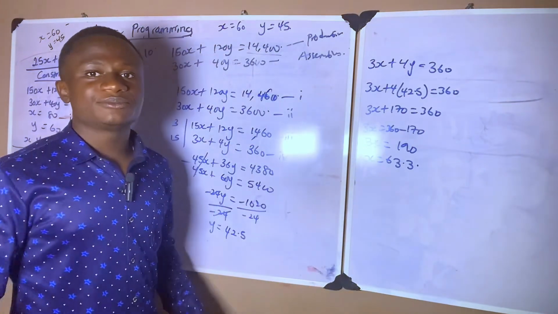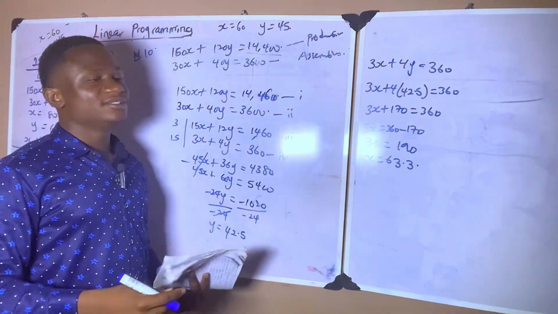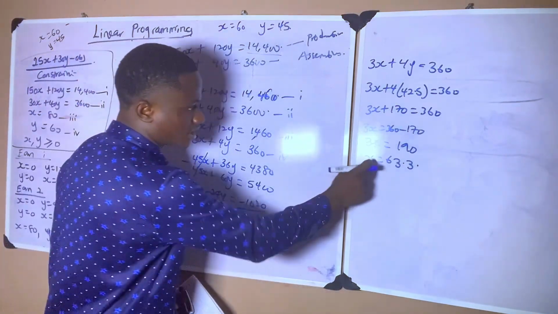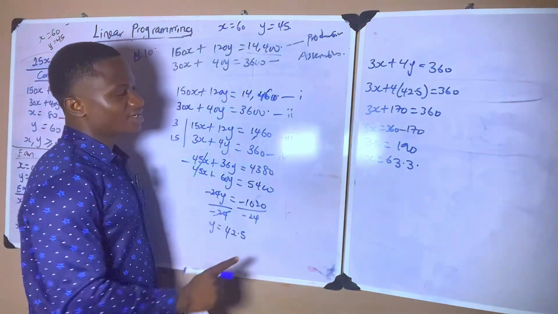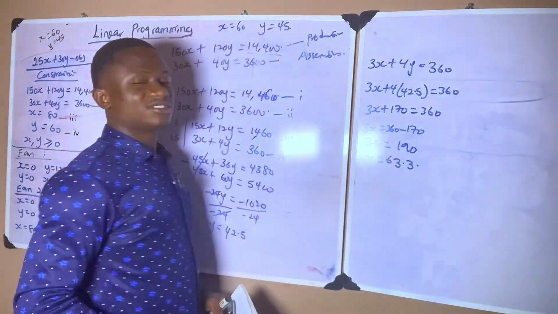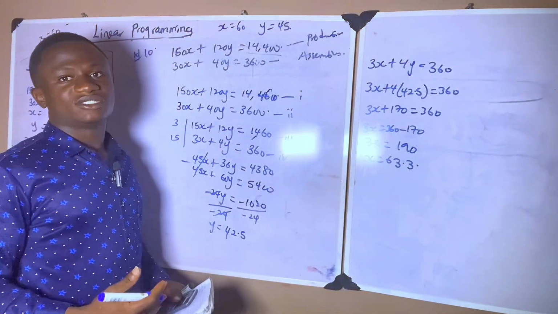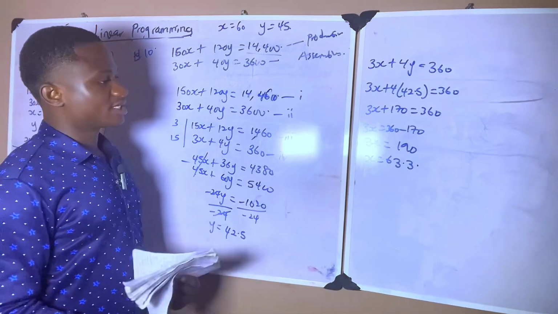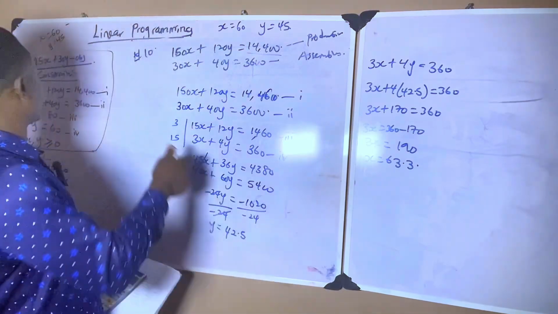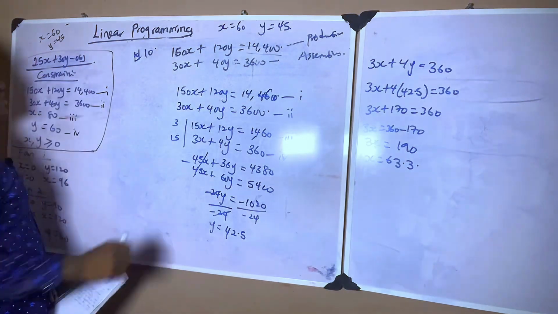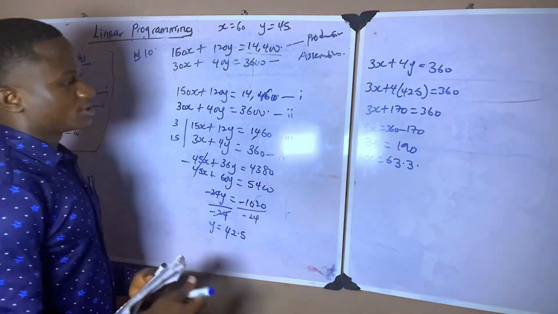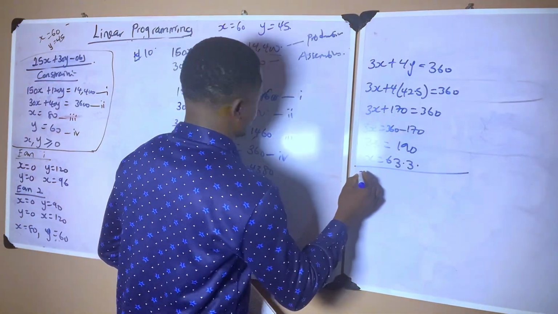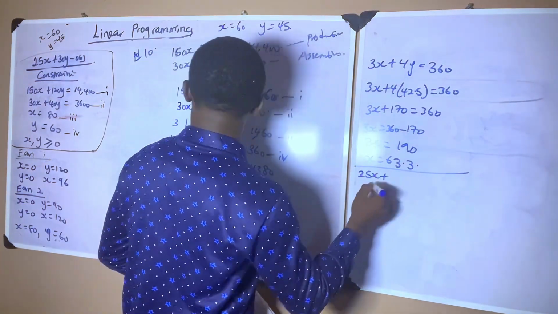Now, what we want to do is calculate the contribution at the point when X is 63.3 and Y is 42.5, and see if we can advise the organization to go ahead with that. So what is my objective function? My objective function is 25x plus 30y.